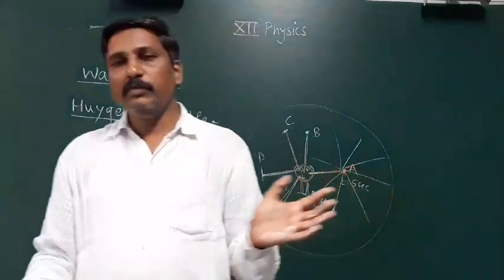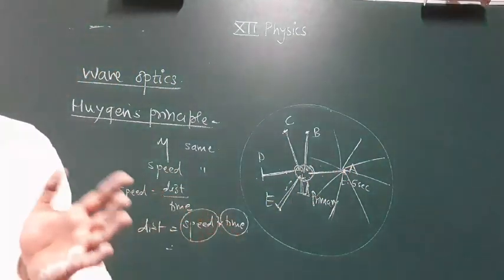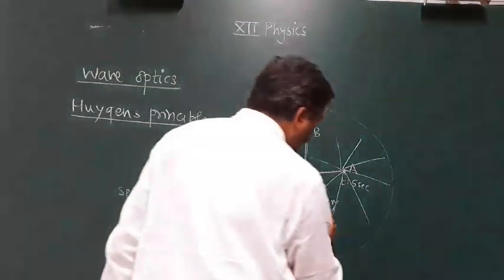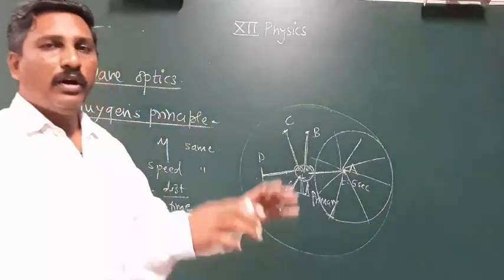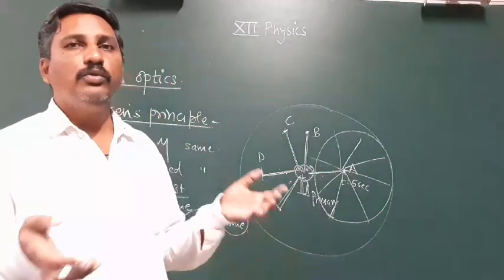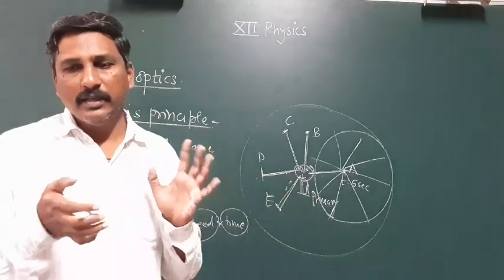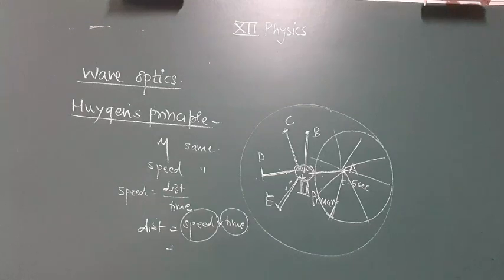So every point on a wavefront behaves as a secondary source of light, sending out secondary waves. And the envelope of all the new waves gives a new wavefront. Up to this part, today we will take 10 MCQs. Read this part very carefully from the textbook.